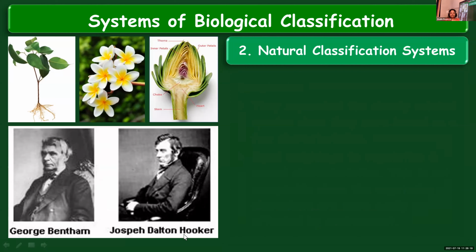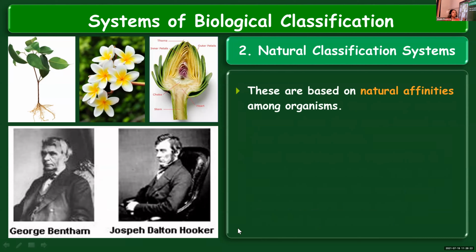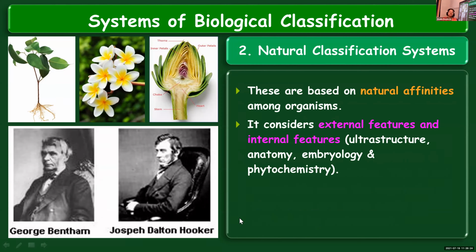Another system of classification is the natural system of classification. Here both internal and external structures were considered in detail. This system is based on the natural affinities existing among organisms.